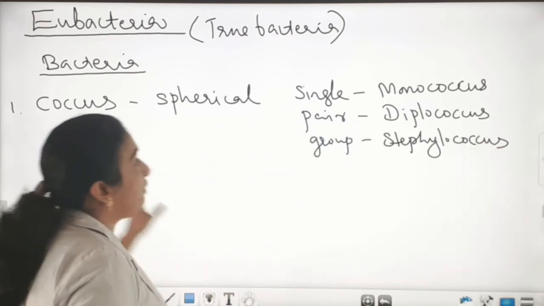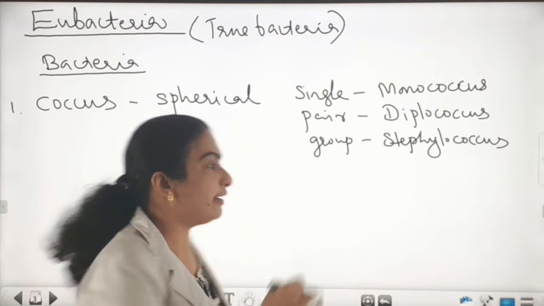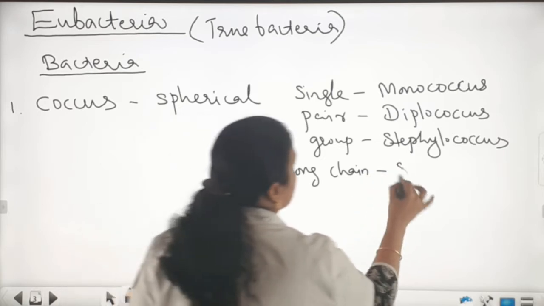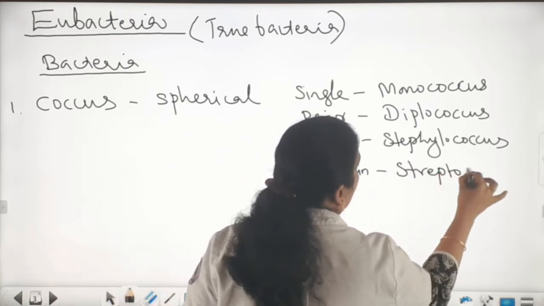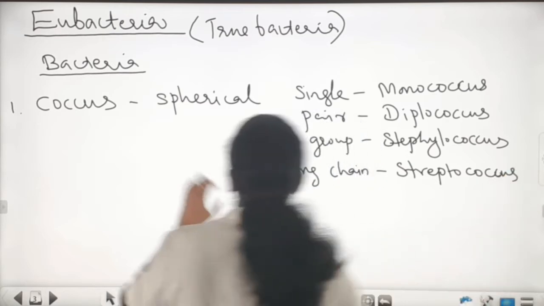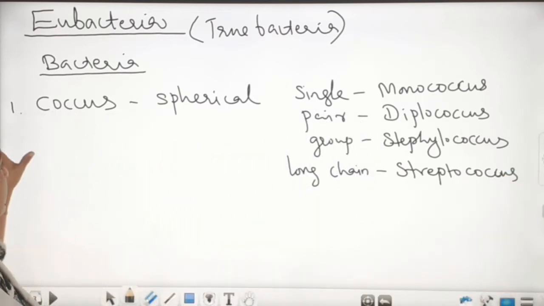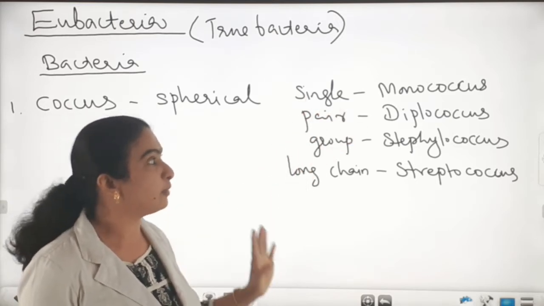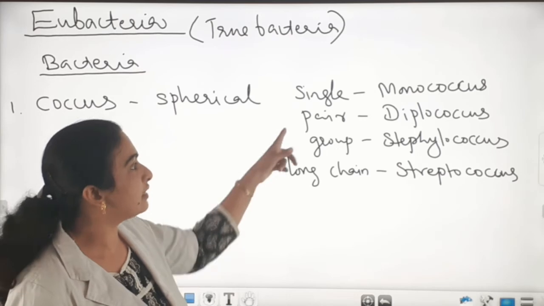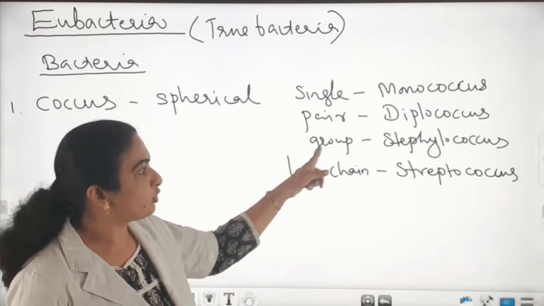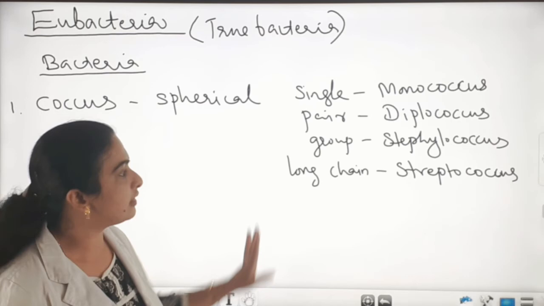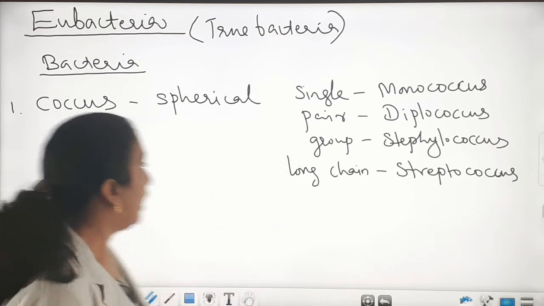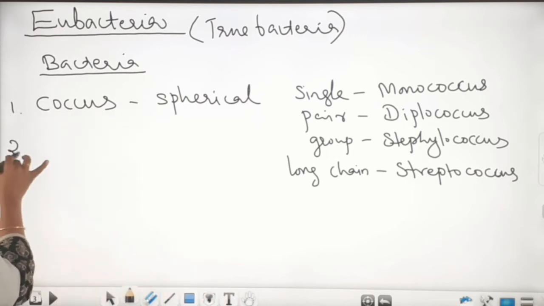And when it is found as a group, it is called staphylococcus. When it is found as a long chain, it is called streptococcus. Is it clear about the occurrence of this coccus? If occurring singly, monococcus; paired, diplococcus; group-wise, staphylococcus; and as a long chain, streptococcus. Is it clear? Okay. And the second one is bacillus.